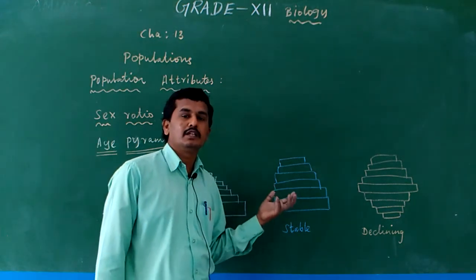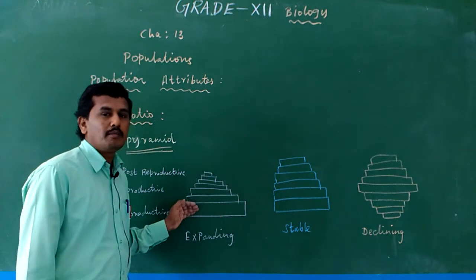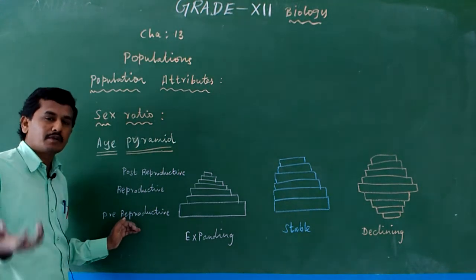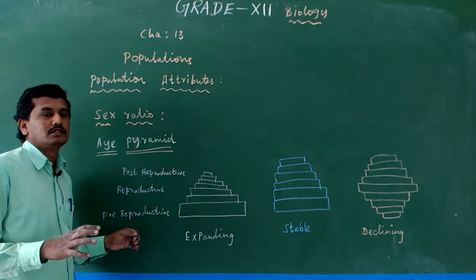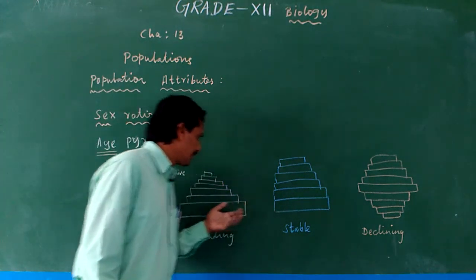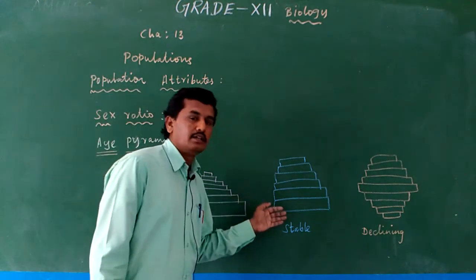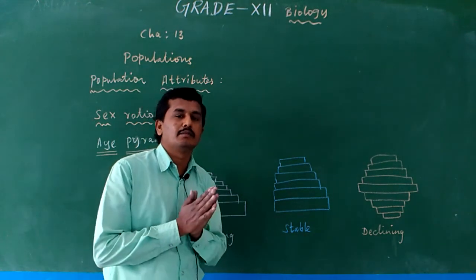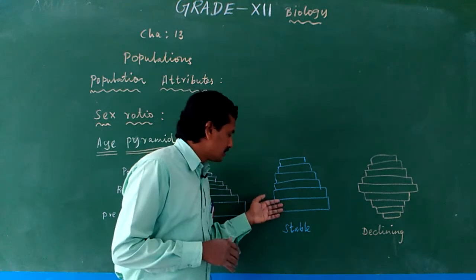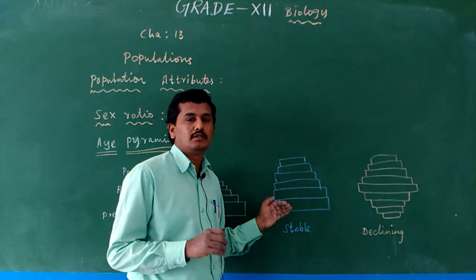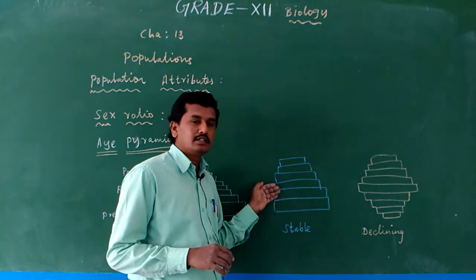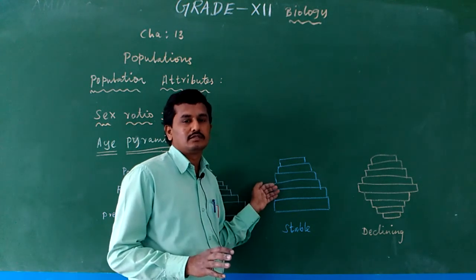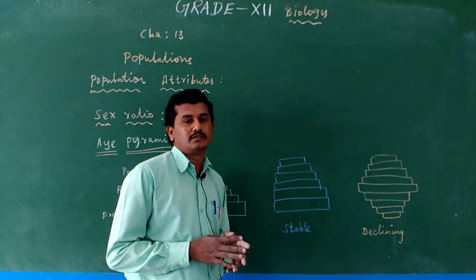For example, in Namakkal, below 10 years there are 1 lakh people, and 15 to 50 years also 1 lakh, so the graph is said to be a stable graph.